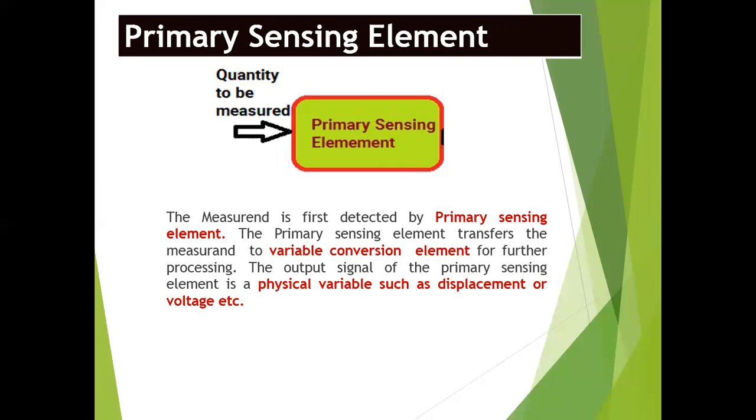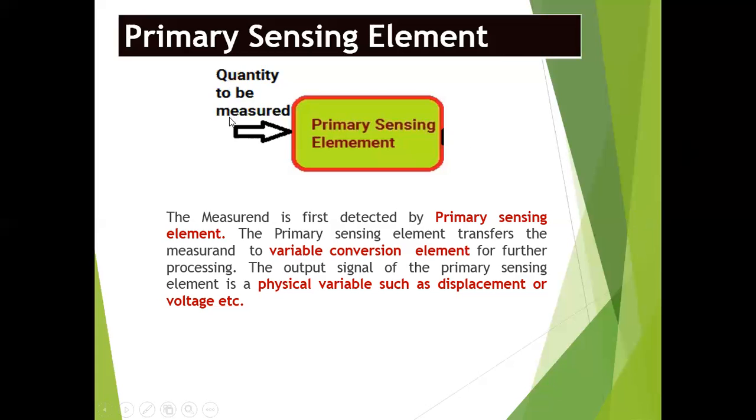The quantity to be measured is called the measurand. The measurand is first detected by the primary sensing element. The primary sensing element transfers the measurand to the variable conversion element, which is the next block, for further processing. So the output of the primary sensing element is given to the variable conversion element.